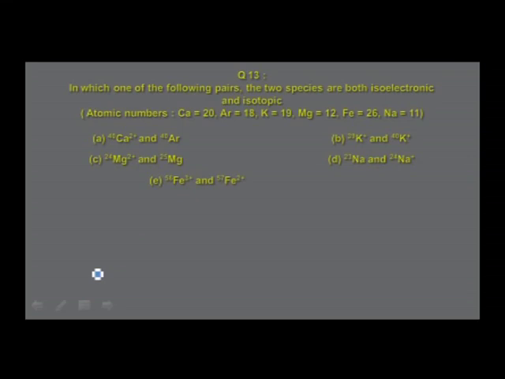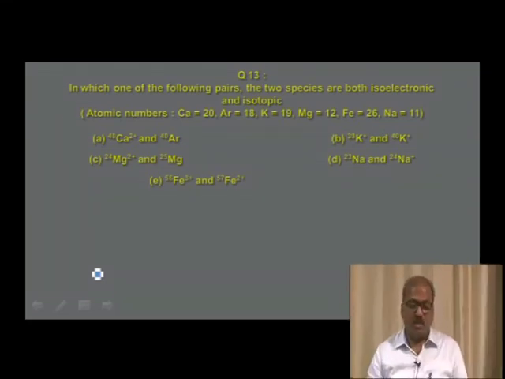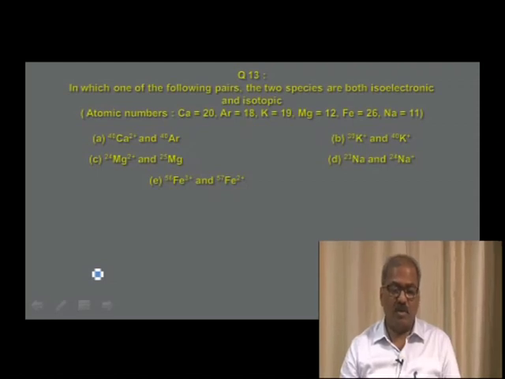In which of the following pairs are the two species both isoelectronic and isotopic? Atomic numbers of the species are given. Option A, pair of species. Option B, pair of species. Option C, magnesium pair of species. Option D, sodium. And option E is about iron in different oxidation states. You may notice option A is giving you the same mass number for the species. Elements having the same mass number and different atomic number, we call them isobars, but the question is about isotope and isoelectronic, so it does not match.